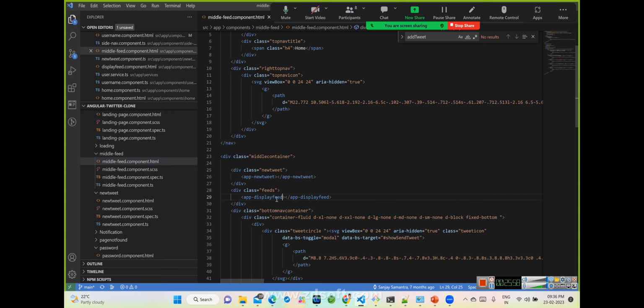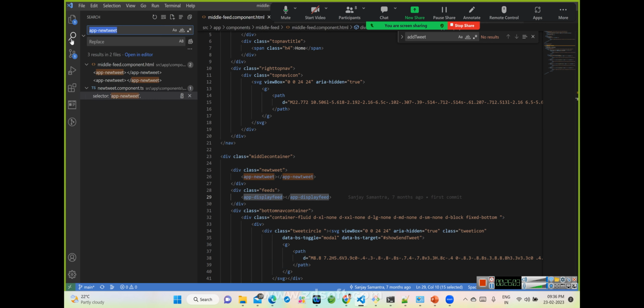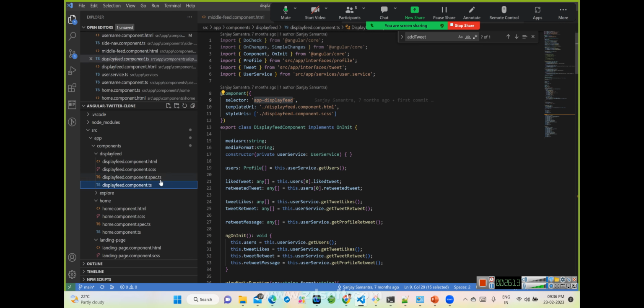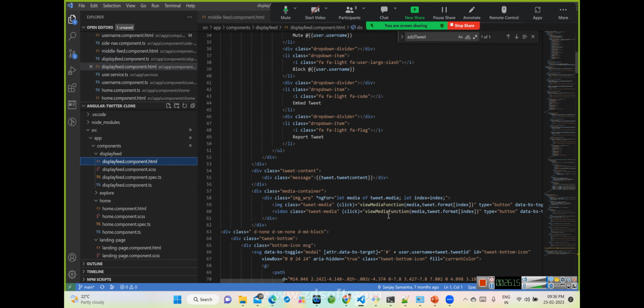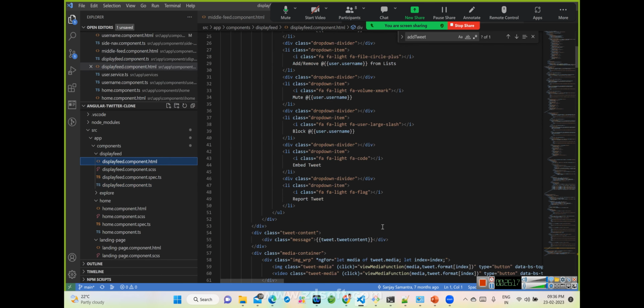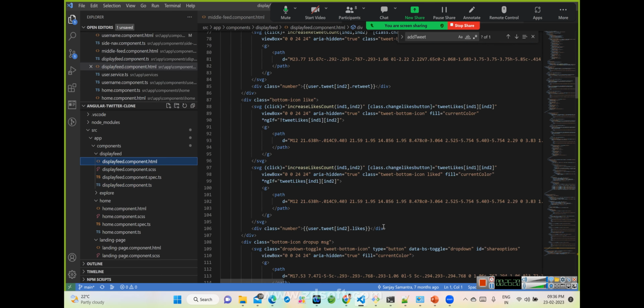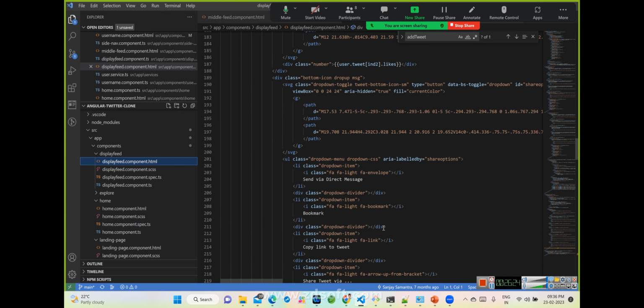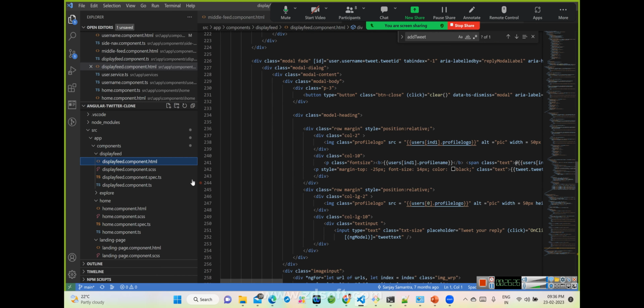Now let's see how app display feed is constructed. So app display feed is this one. It is constructed in such a way that it will just show the data over there, correct? Whatever existing data I had, it just runs a loop and shows all the data over there. It's just doing that portion of it.